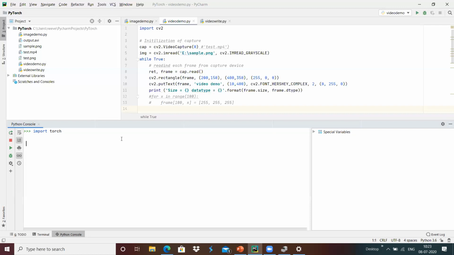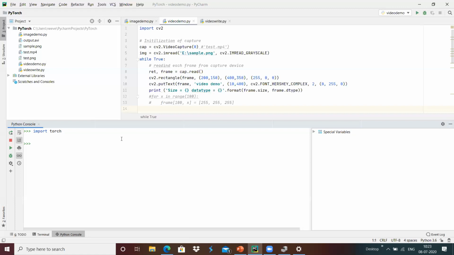It will take some time, maybe around 5 to 10 seconds to load. Yes, it got loaded, which means that the PyTorch installation on this system is proper,